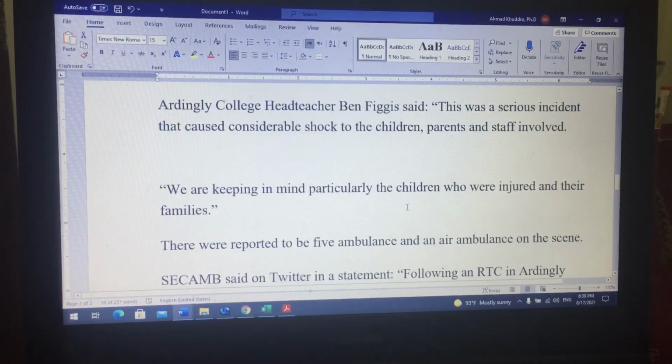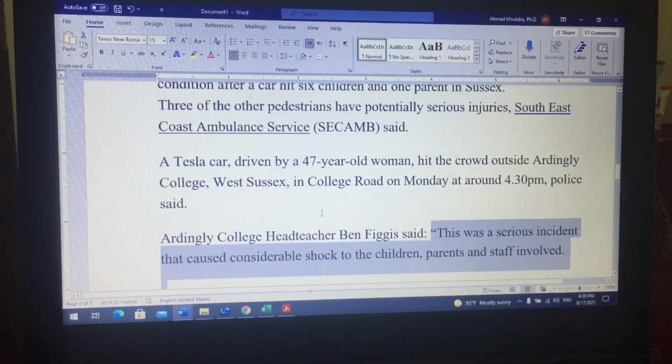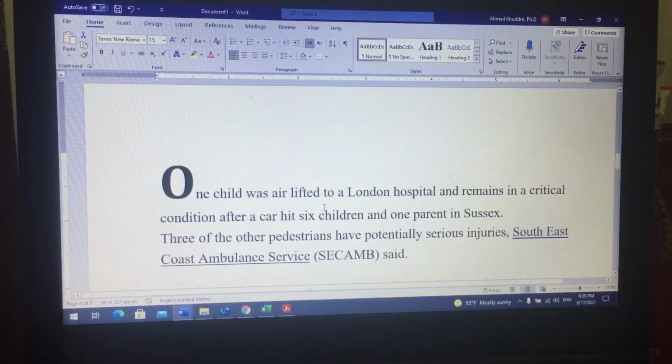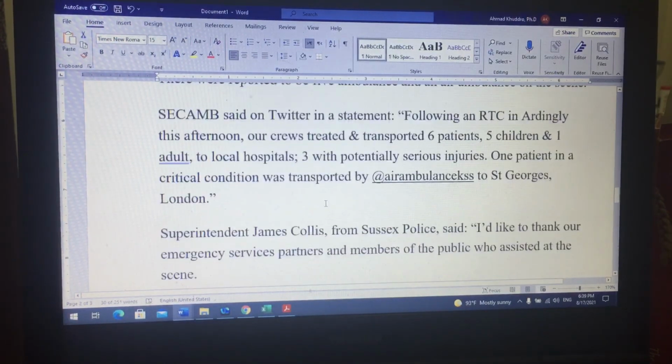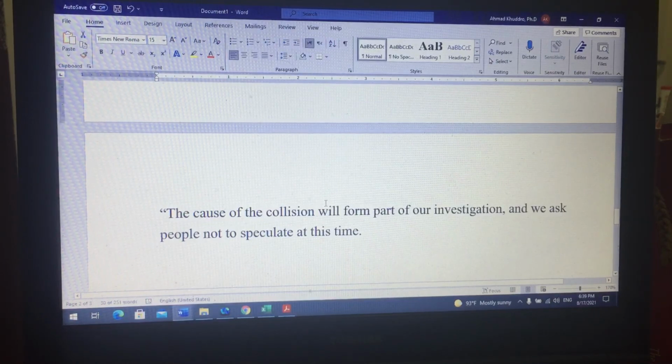And then before that, we know that this is the head teacher at the school who's talking. And this is his quotation. So you see, this is very, very important to know who is talking and the quotations for each one talking, and also know that these quotations need to be addressed with quotation marks.